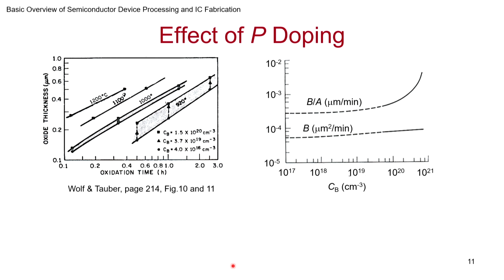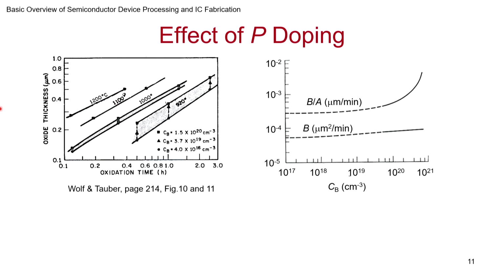Now, when we talked about acceptors, we should talk about donors also, right? So let's see what phosphorus, Nd, would do. This chart shows that at low temperatures there is a big difference between the doping concentrations, but at higher temperatures there is no effect.